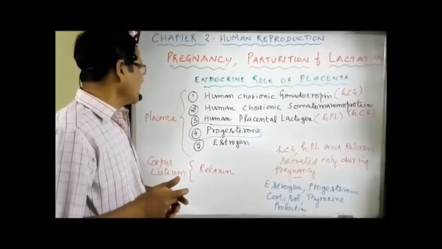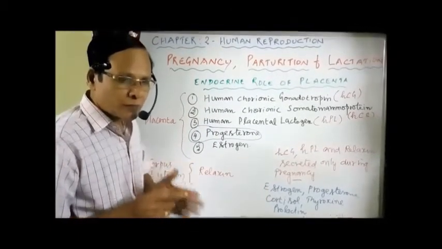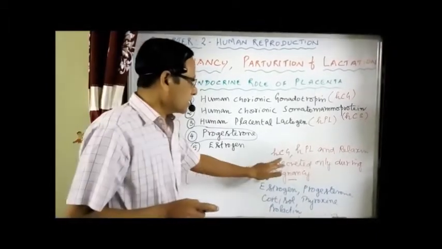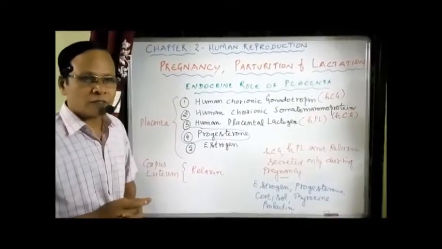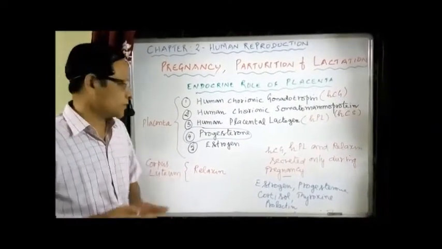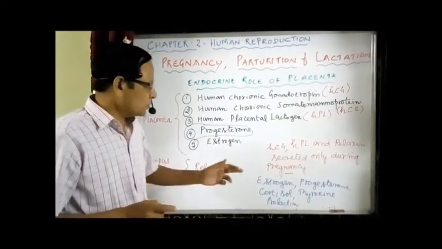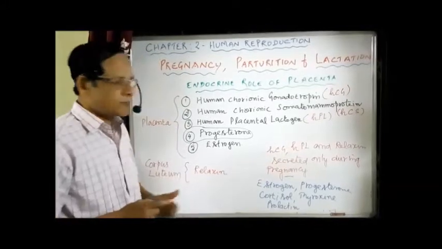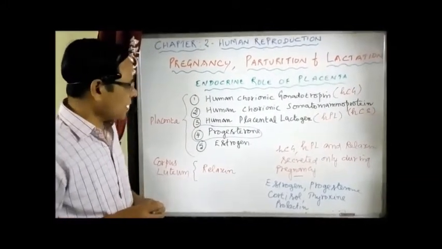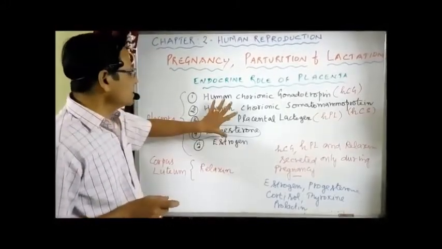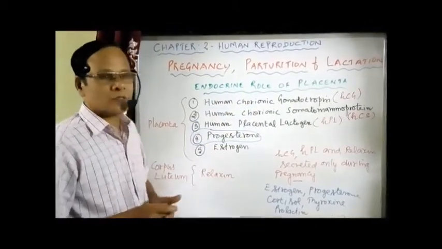And you know that the hormones which are produced only during pregnancy are HCG, HPL and relaxin. These are the hormones secreted only during pregnancy, not at other times. But in the book it is given that relaxin is secreted by the placenta. Normally the placenta is not secreting relaxin, but we have to adhere to the book. So these are the five major hormones secreted by the placenta as an endocrine gland, responsible for the normal growth.